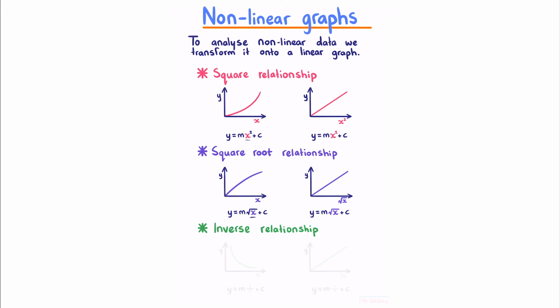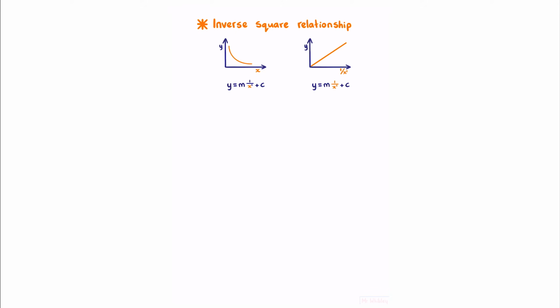An inverse relationship has this curve here, written in the form of y equals m times 1 over x plus c. To make this linear, we plot 1 over x instead of x. And for an inverse square relationship, which is similar to an inverse relationship but with a steeper decline, we plot 1 over x squared.